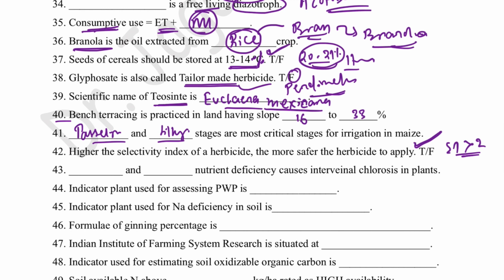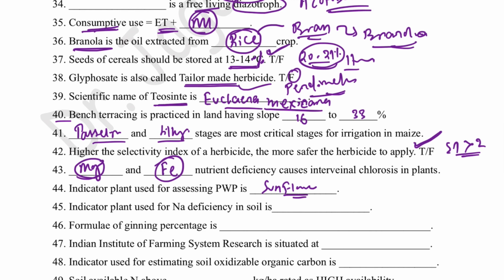Okay. The next question is dash and dash nutrient deficiency causes interveinal chlorosis in plant. That is magnesium in case of older leaves, and in case of younger leaves, iron. They cause interveinal chlorosis in the plant. Then indicator plant used for assessing permanent wilting point, that is sunflower.